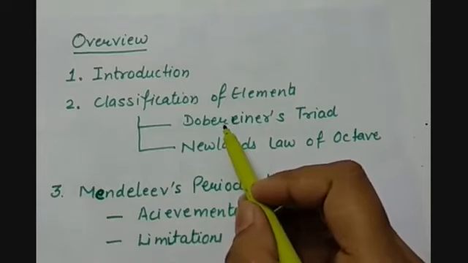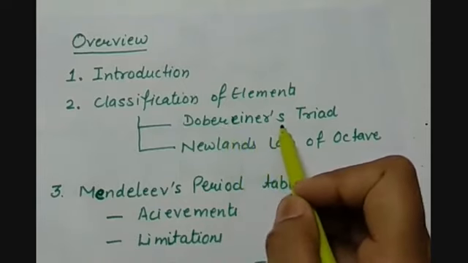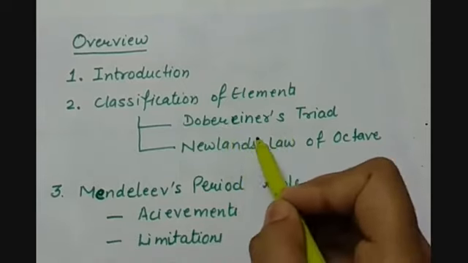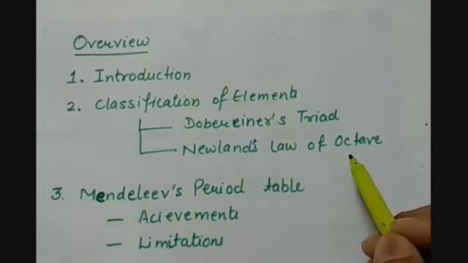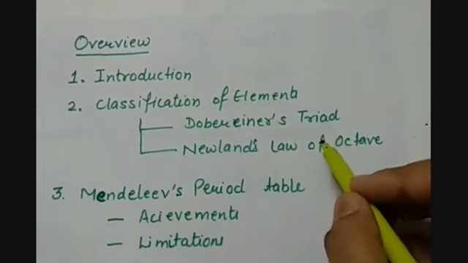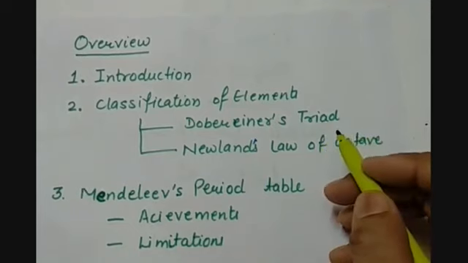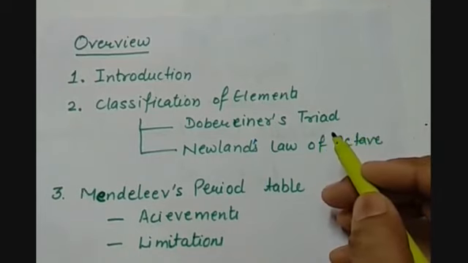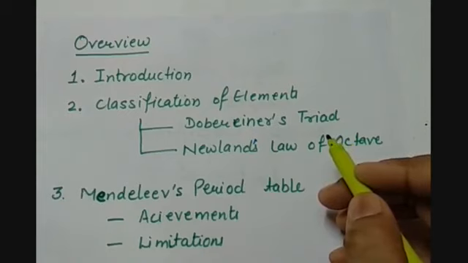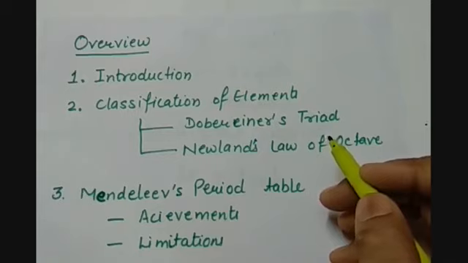The first one is Dobereiner's triad and second is Newlands' law of octaves. These two are the scientists who played a major role in the classification of elements. Although they failed, they formed a basis for the further studies of periodic classification of elements.